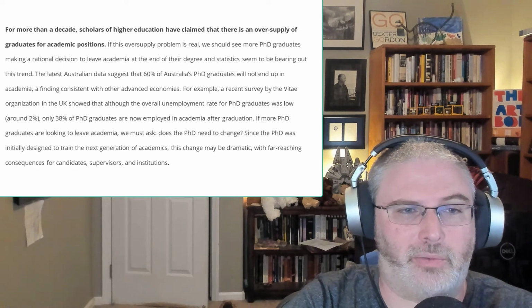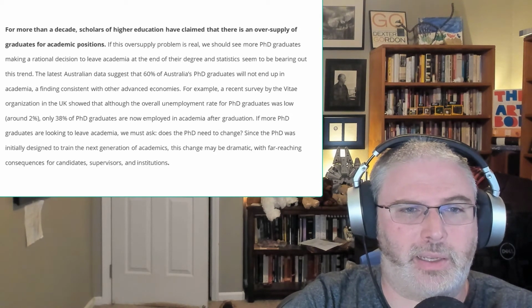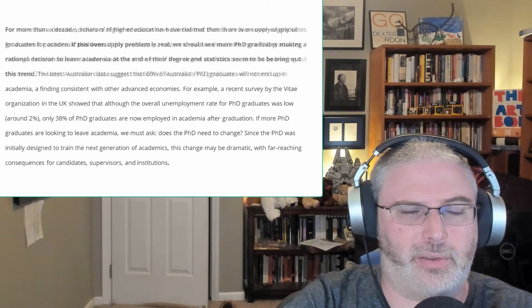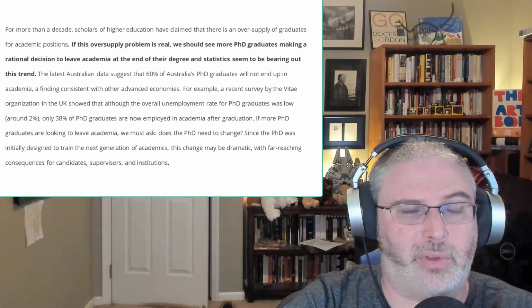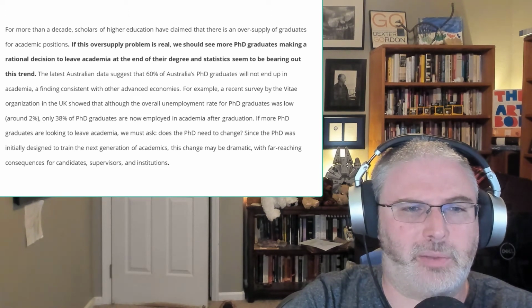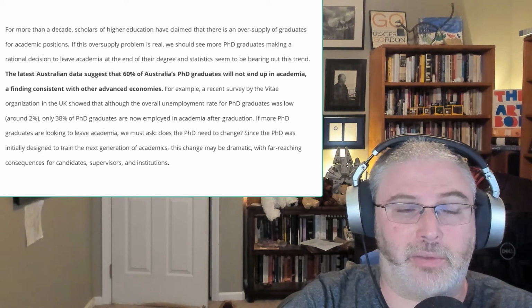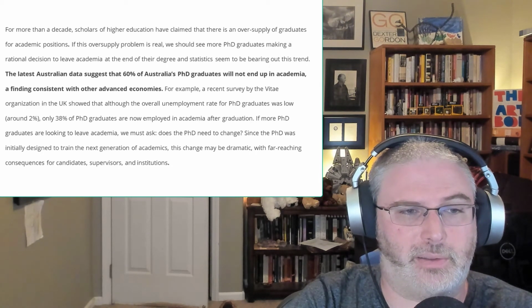We begin with the level 4 sentence. For more than a decade, scholars of higher education have claimed that there is an oversupply of graduates for academic positions. Now we move to a level 3 sentence. If this oversupply problem is real, we should see more PhD graduates making a rational decision to leave academia at the end of their degree, and statistics seem to be bearing out this trend. And the next sentence becomes even more concrete with a level 2 sentence.